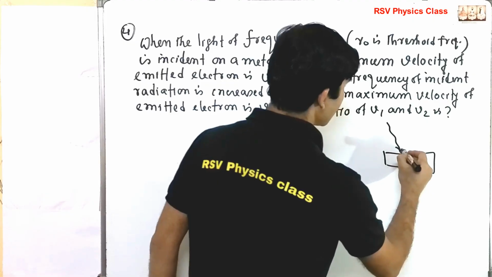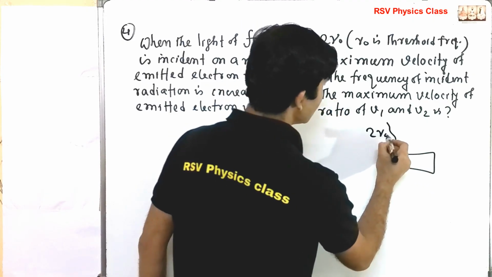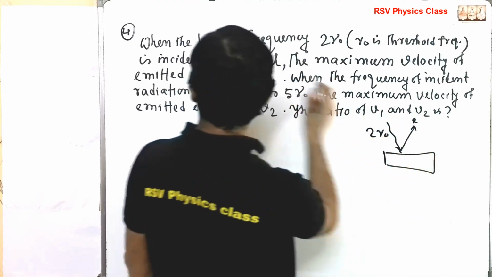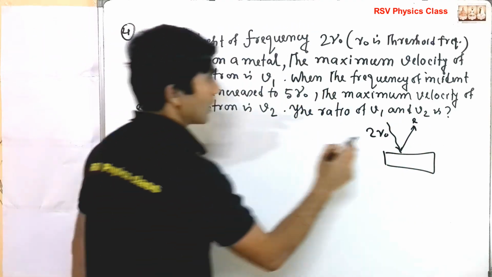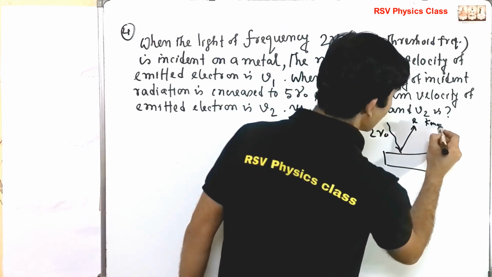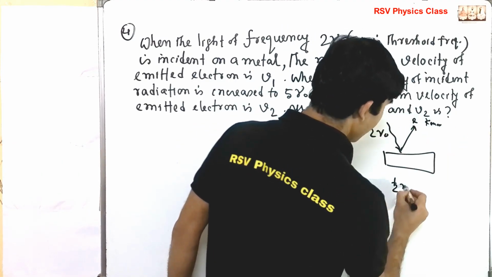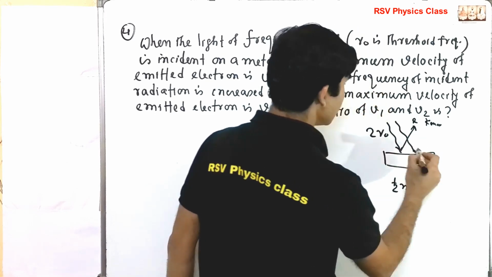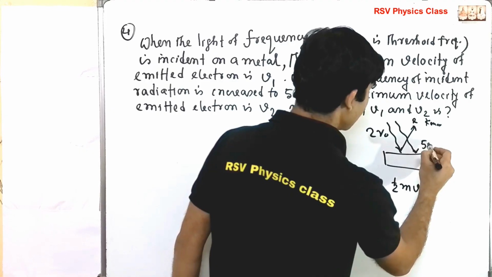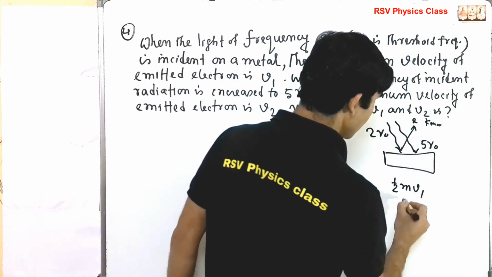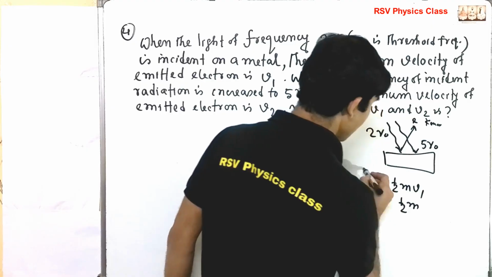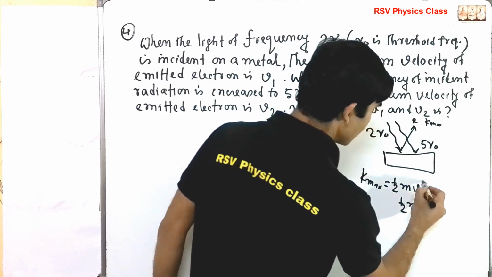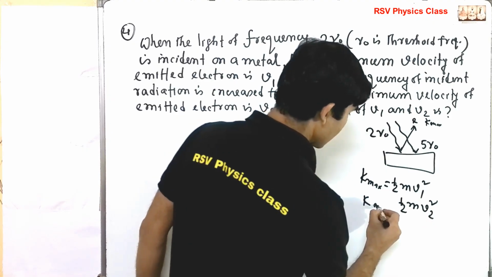When incident radiation is twice nu 0, then for the emitted electron, the maximum kinetic energy is half m V1 square, and if incident radiation is 5 nu 0, then the maximum kinetic energy is half m V2 square.